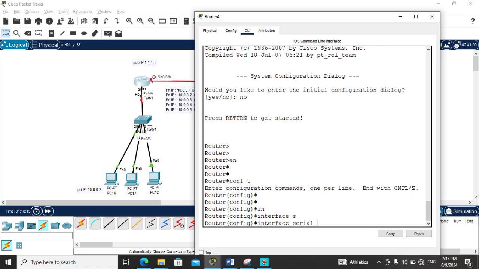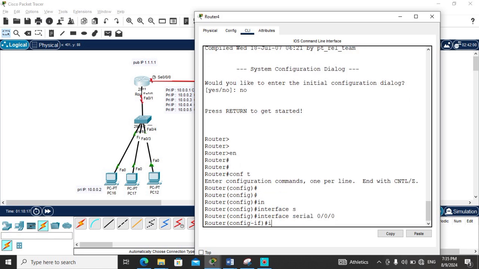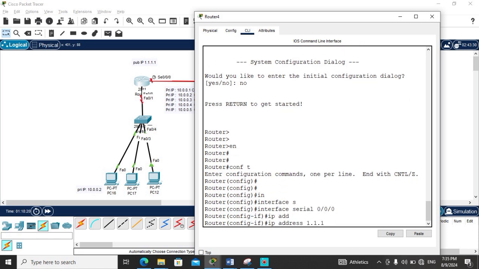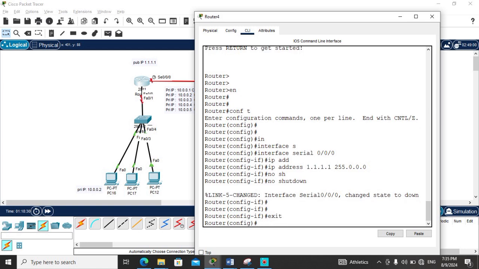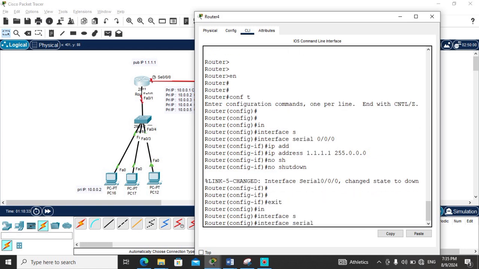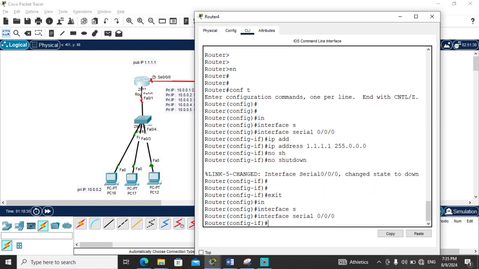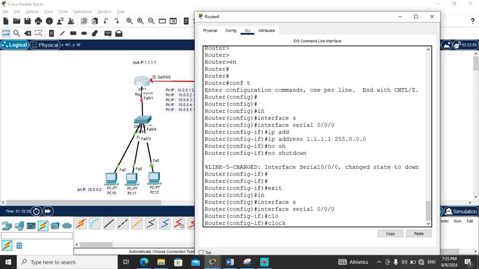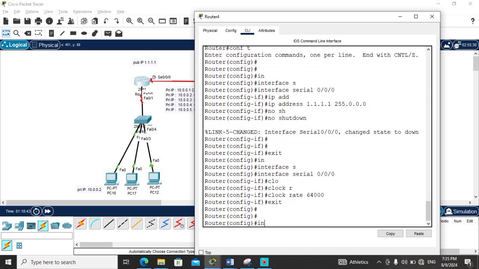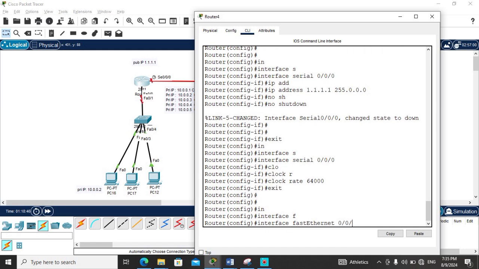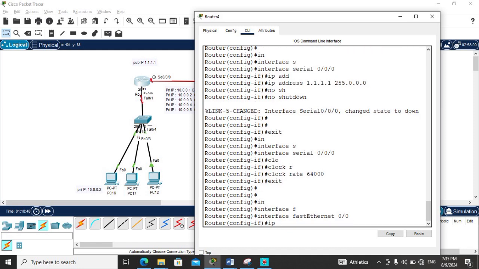Interface, I want to give an IP to the serial interface. IP address 1.1.1.1, 255.255.255.0, no shutdown. And then interface serial. Now I want to exit, then interface FastEthernet 0/0. I want to give an IP to the FastEthernet port.